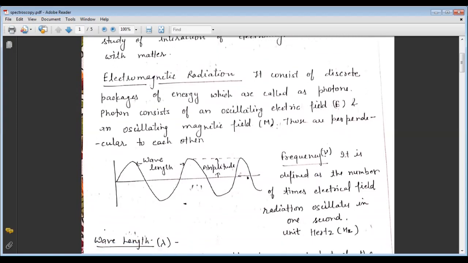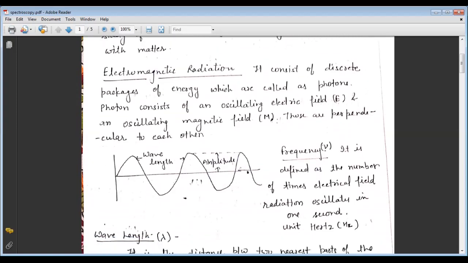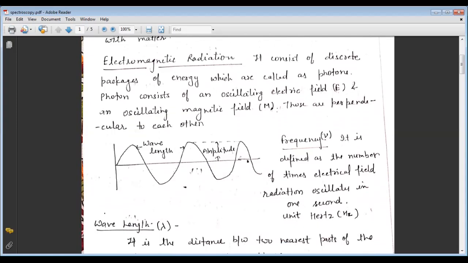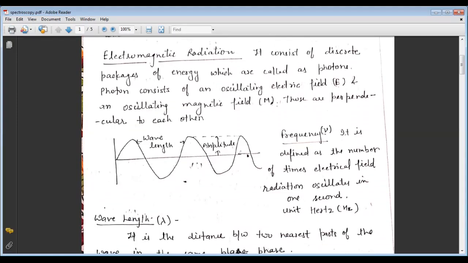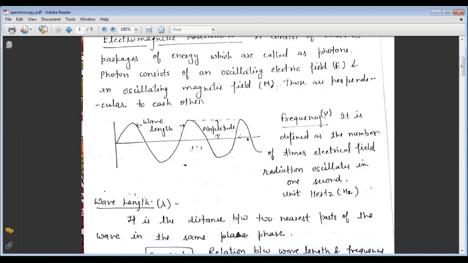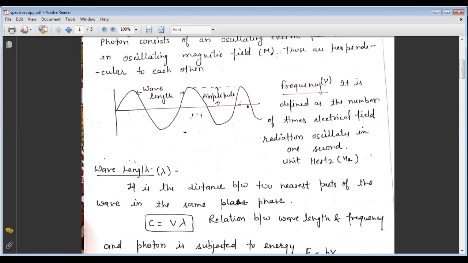First is the frequency, denoted by nu, and it is defined as the number of times the electric field radiation oscillates in 1 second. The unit of frequency is the hertz. Then comes the wavelength, denoted by lambda. Here this is the wavelength and this is the amplitude.